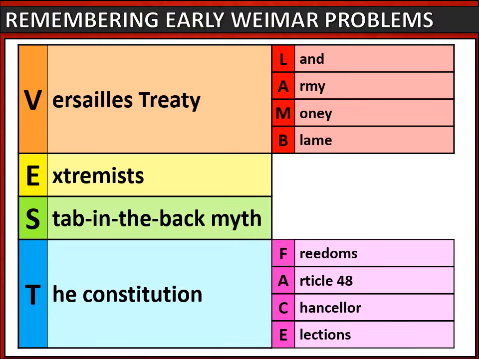Now, here are some really useful mnemonics to help you remember the early Weimar problems. The problems themselves you can remember with the mnemonic VEST. The details of the Versailles Treaty you can remember with LAMB. And the Constitution you can remember with FACE.